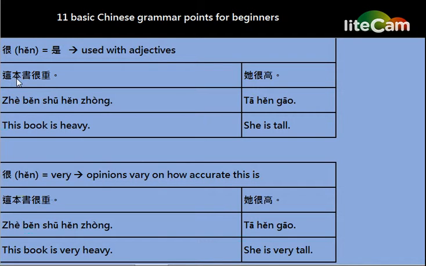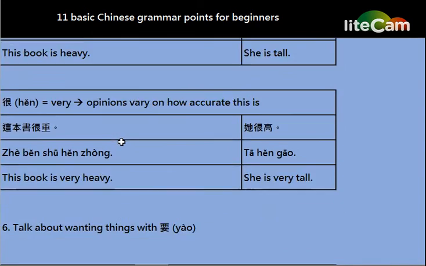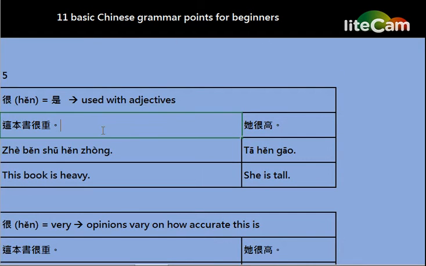And this pattern is the noun, the word 很, and the adjective. So we can write it like this: noun, add the word 很, and also add the adjective. This is the use of the word 很 to link up the noun and the adjective.